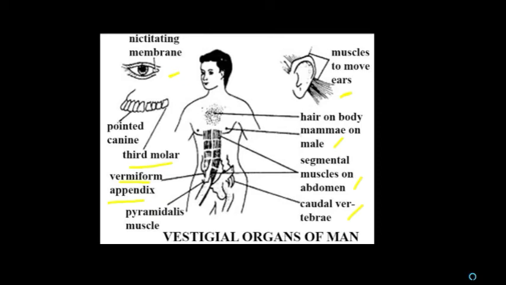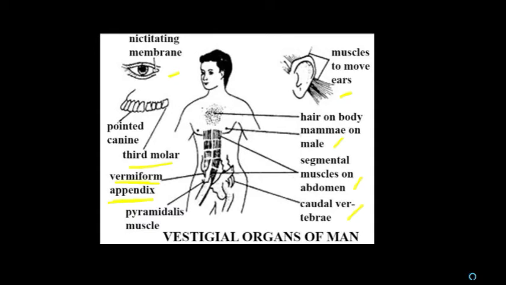I'll explain with a small example. Vermiform appendix is actually a well developed structure in herbivorous animals, where it is called the cecum, in herbivorous animals like rabbit, horse, cattle, goat, etc. The main function of the cecum is to help in digestion of cellulose, because the diet of herbivores contains a large amount of cellulose.